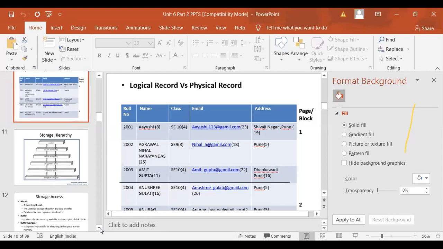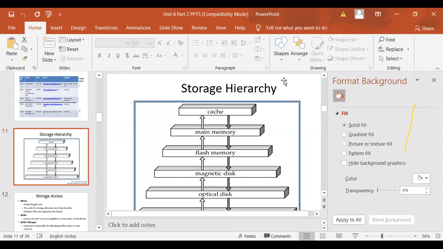Now we all know about the memory hierarchy: optical disk, magnetic disk, flash memory, main memory, and cache. You know their speed, their cost, and their relationship. Magnetic and optical disks have slower retrieval and write operations, while flash memory, main memory, and cache have the highest transmission rate, and read and write operations are much faster because they are nearest to your CPU.